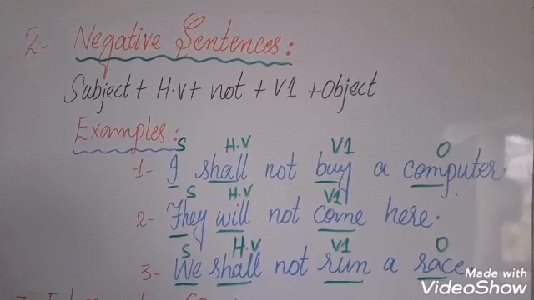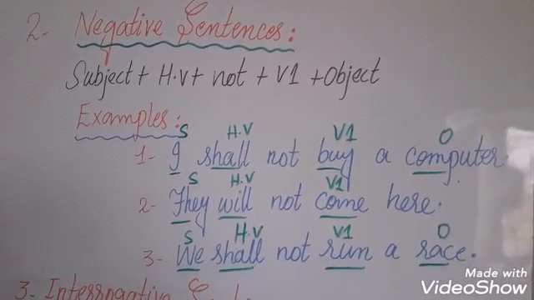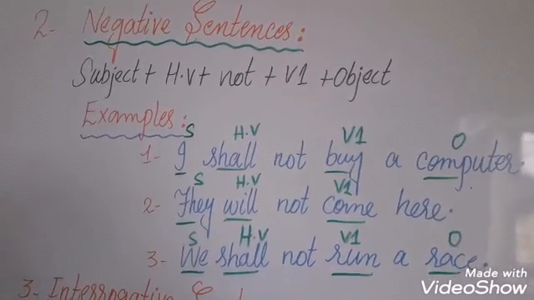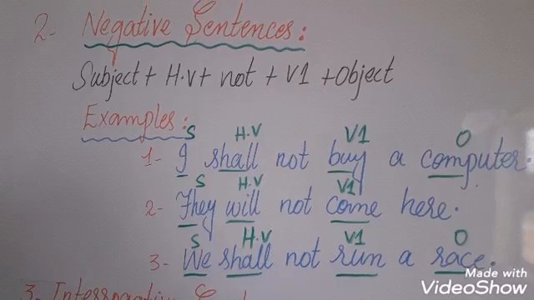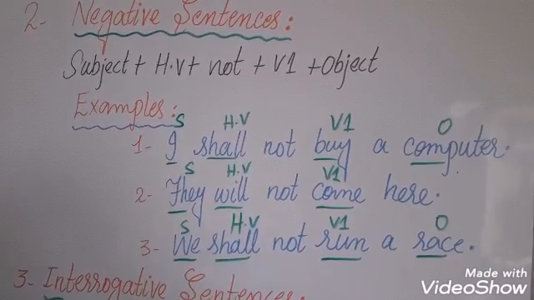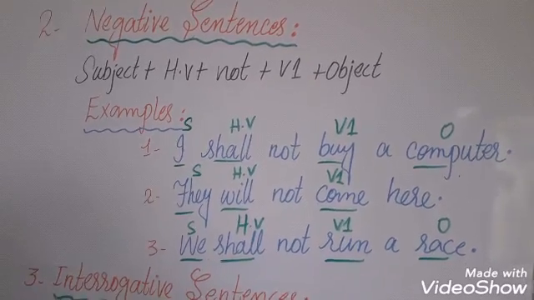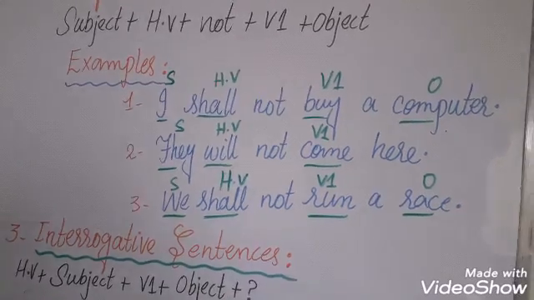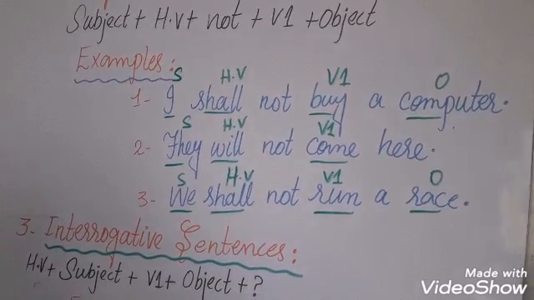Now we move towards negative sentences. We have discussed positive sentences. Now it's time to discuss negative sentences. The structure of negative sentences is that subject, helping verb, not, first form of verb, and object. Its examples are I shall not buy a computer.